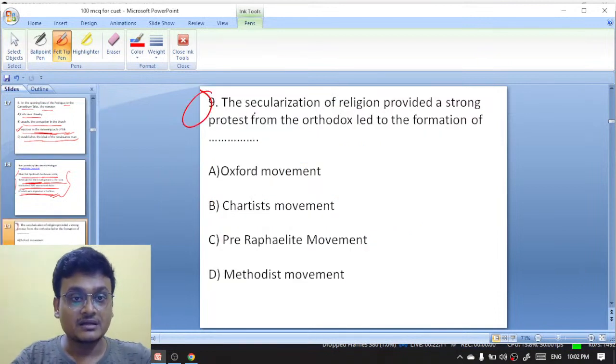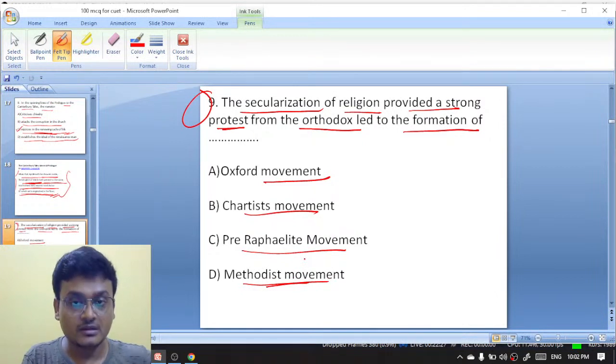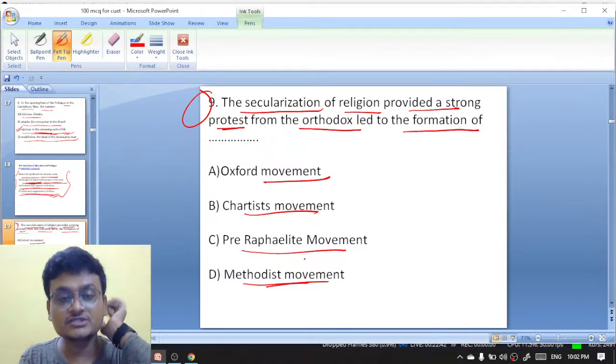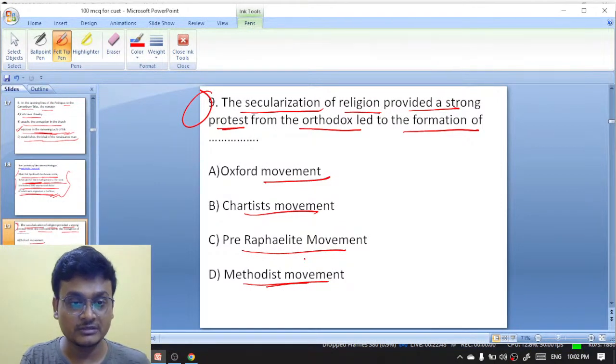Moving on to question number 9 here. The secularization of religion provided a strong protest from the Orthodox, and led to the formation of which movement? Oxford movement, Chartist movement, Pre-Raphaelite movement, or Methodist movement. The Chartist movement came in 1838 first, then it is Oxford movement or Pre-Raphaelite movement or Methodist movement.